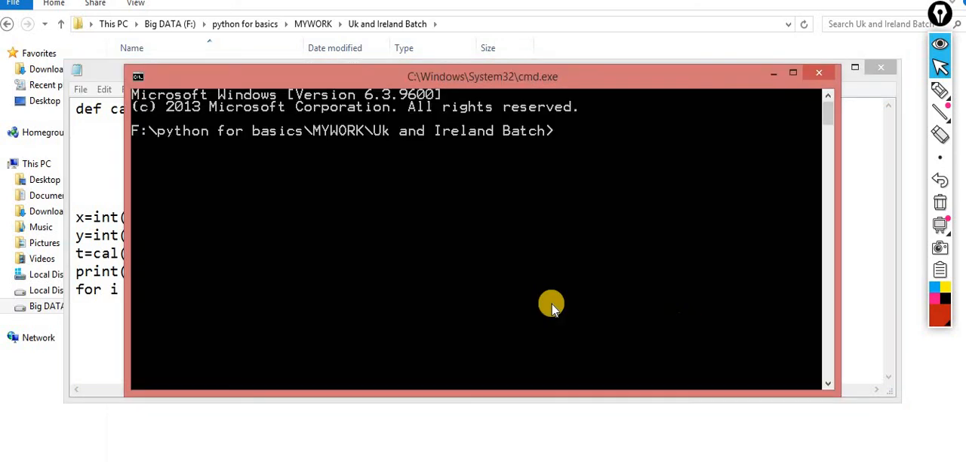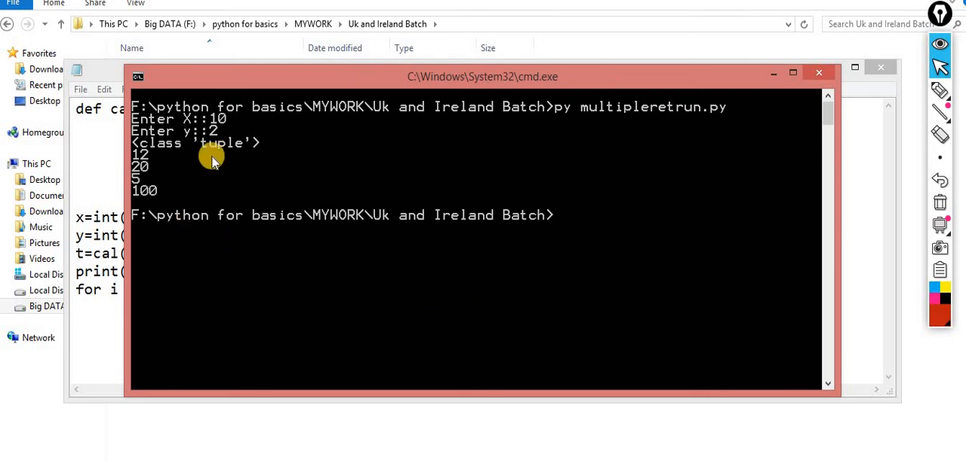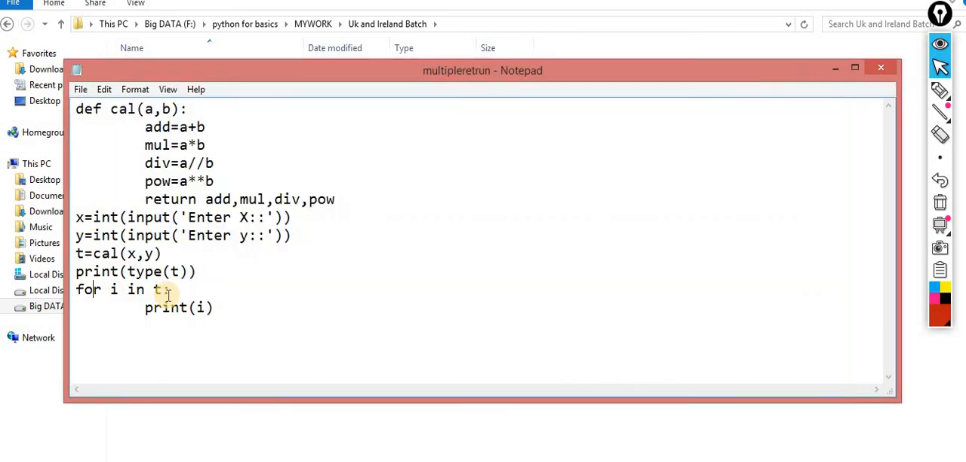So cls, py space multiple return. Now you can check. Enter x, that is 10, enter y, that is 2. So we are getting the class tuple, 12, 25 and 100. Now it is returning the data in the form of a tuple. So this is the concept, and what you can do is tuple unpacking. For the same I can use add.